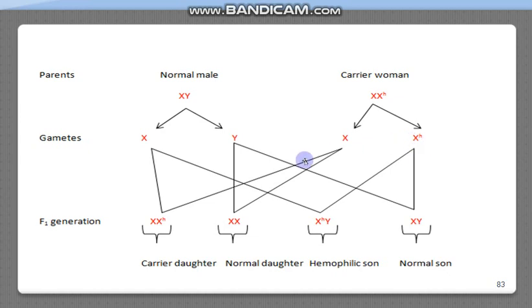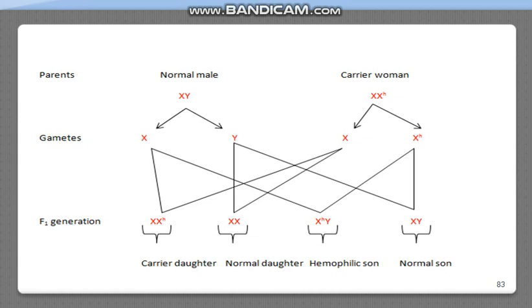And if these gametes are crossed with each other, then we will get that half the daughters are normal and half the daughters are carriers. They are having the defective gene on one X chromosome, and half the sons are hemophilic and half the sons are normal, because in males to be hemophilic it is required to have the hemophilic gene on only the X chromosome, and that male becomes hemophilic.